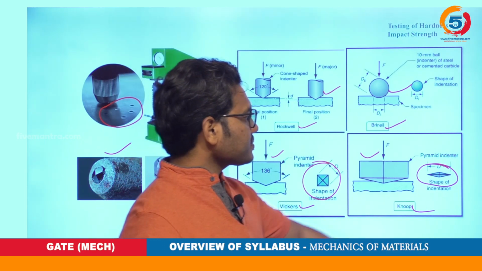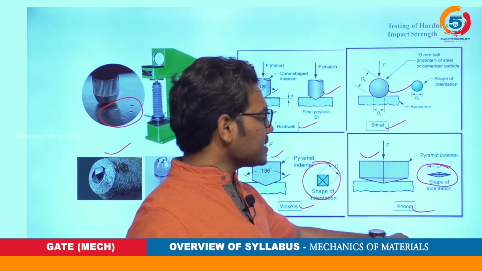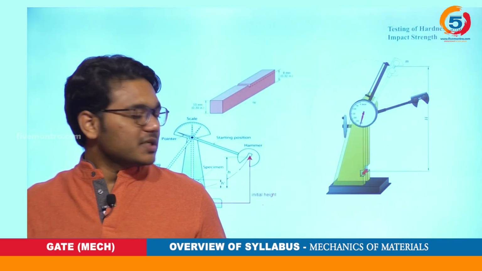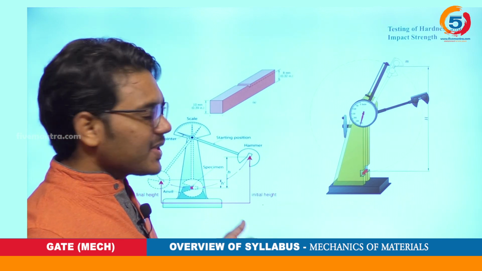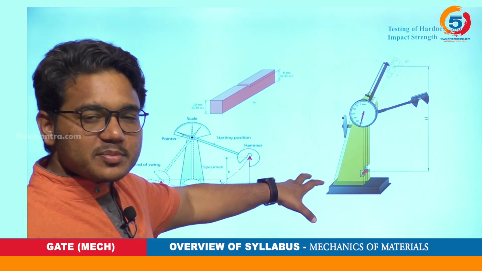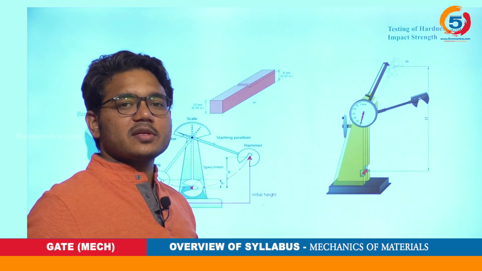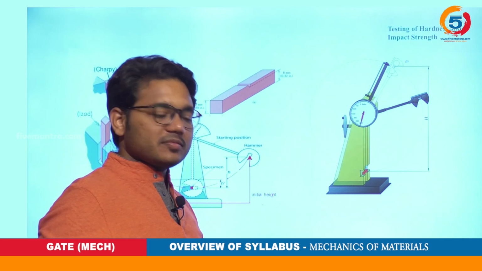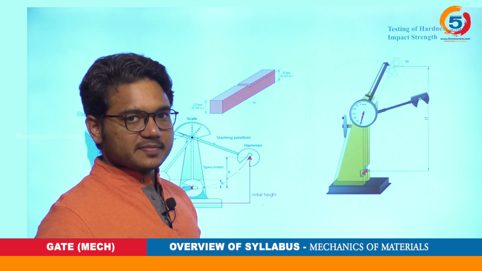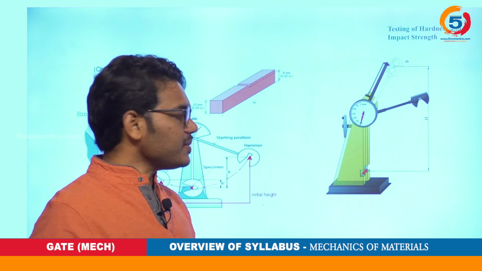So this is about hardness testing. Further, this is impact testing. You all know what impact loading is. Impact loading is the load which is released from a certain height.